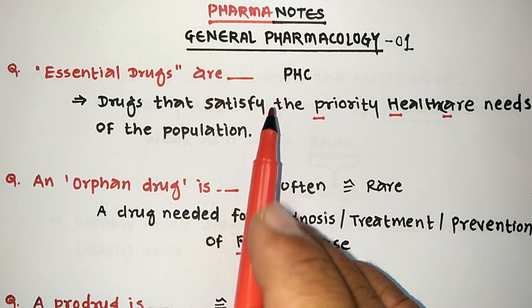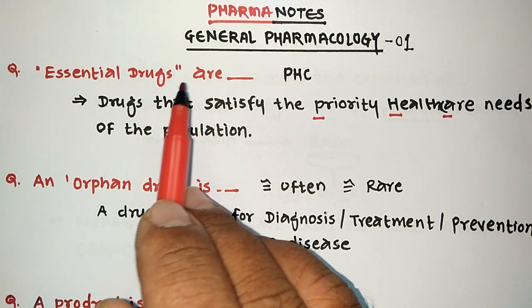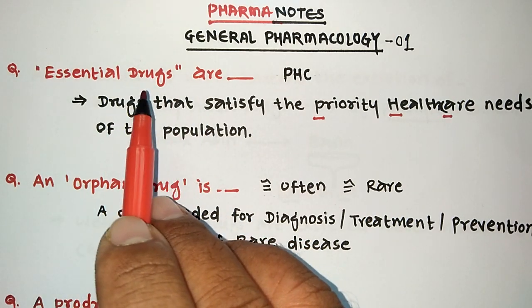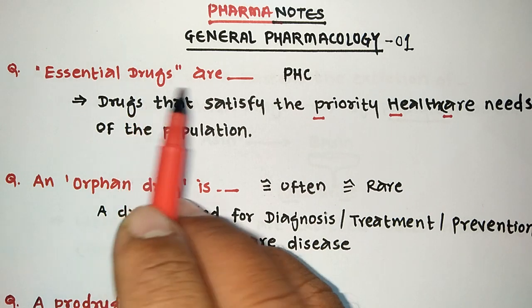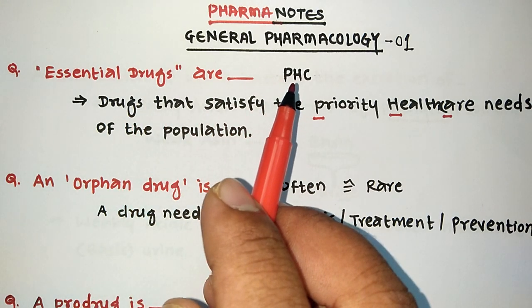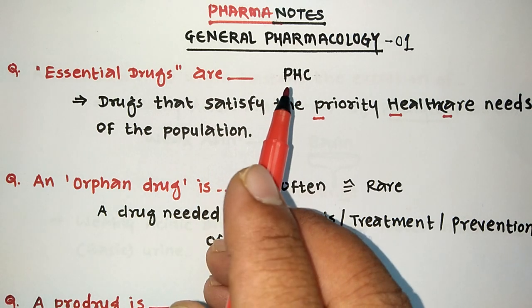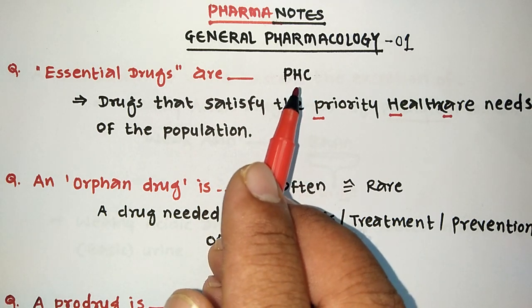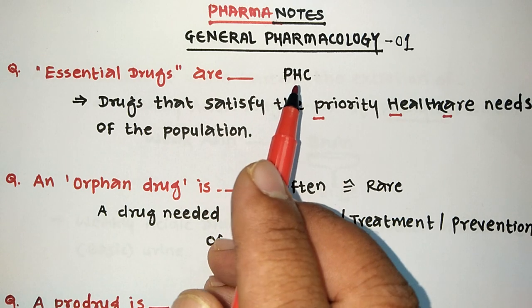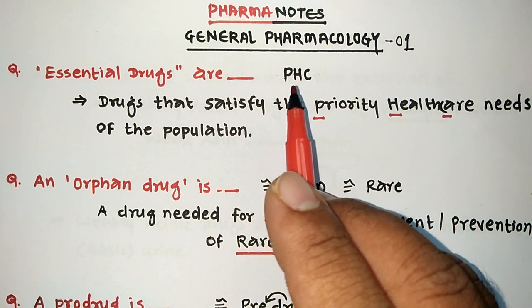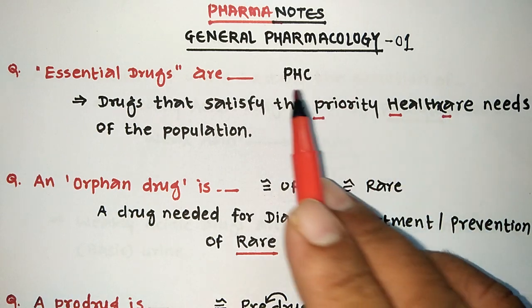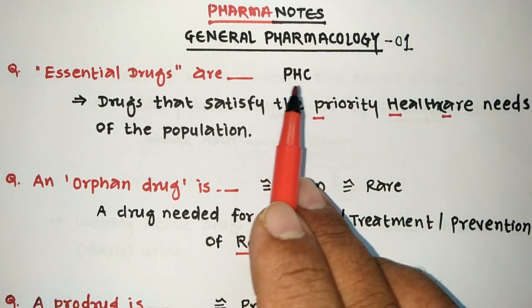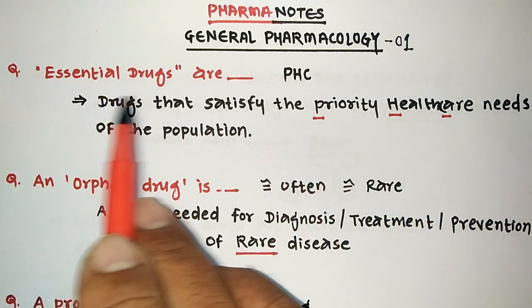So what is the first question here? Essential drugs are... What is the definition of essential drugs? We can remember essential drugs by simply three alphabets, which are very popular. This is PHC, Primary Health Center. But here we are not exactly taking Primary Health Center. It is PHC, Priority Health Care. That's it. So priority health care is nothing but the essential drugs.